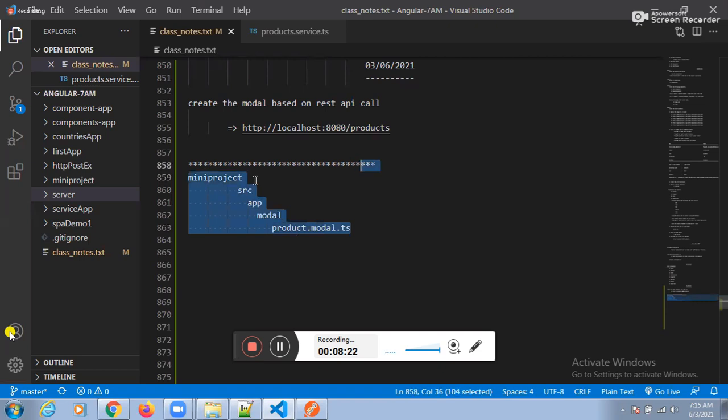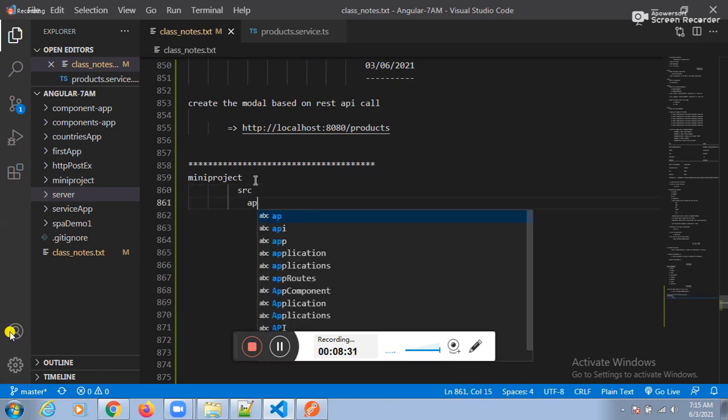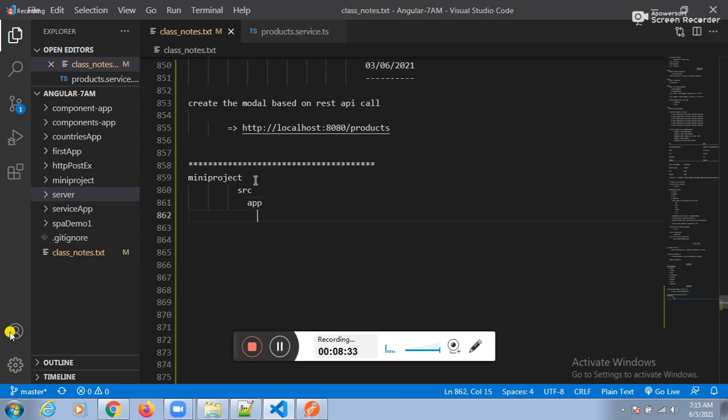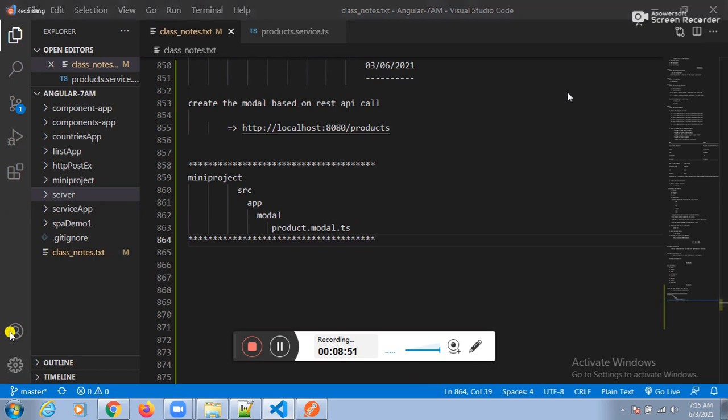Fine. Can you please explain once again? What is the project name? Mini project. Under the mini project, which folder? Source folder. Under the source folder, which folder? App folder. Under the app folder, which folder? Model folder. Under the model folder, which file? Product dot model dot ts. Whatever the product dot model dot ts file is there, that file we need to create.